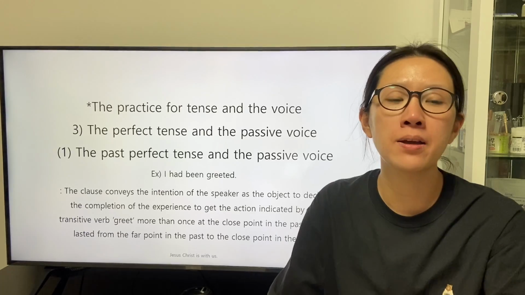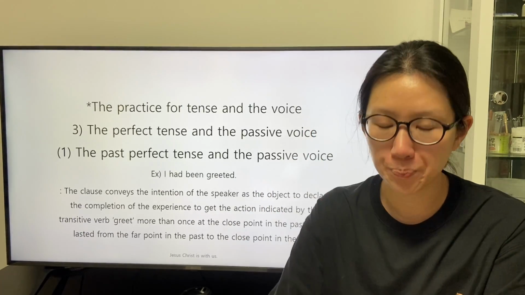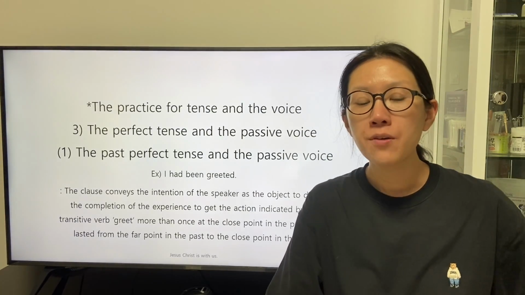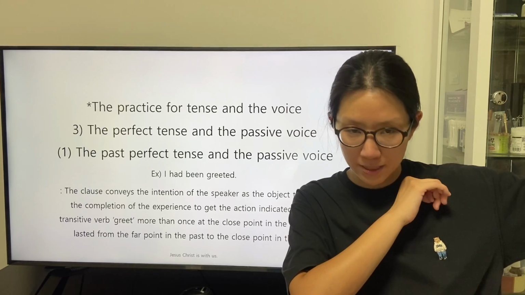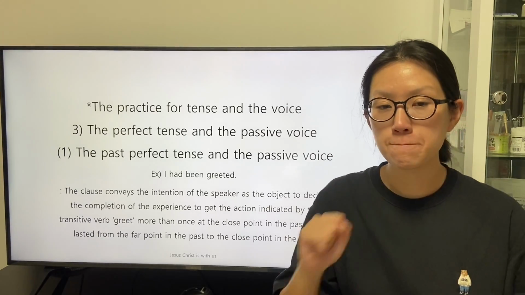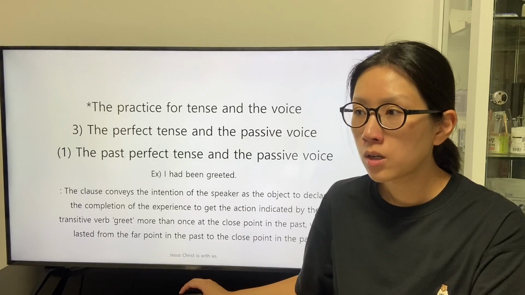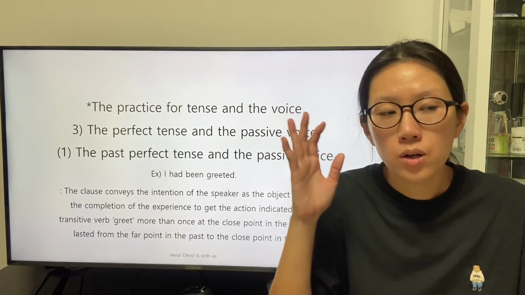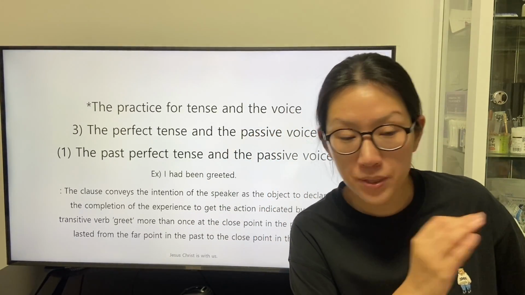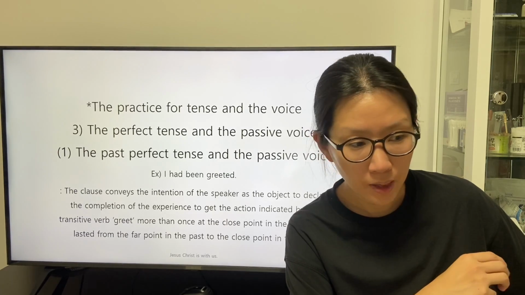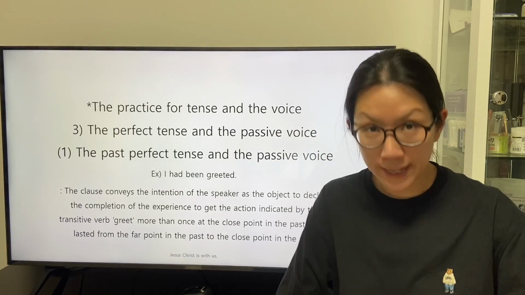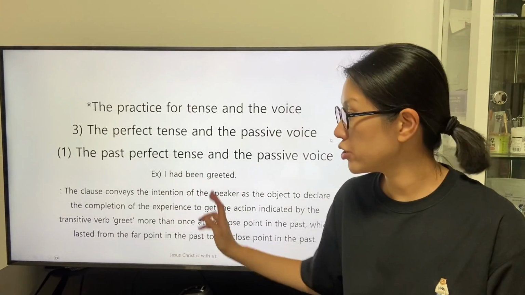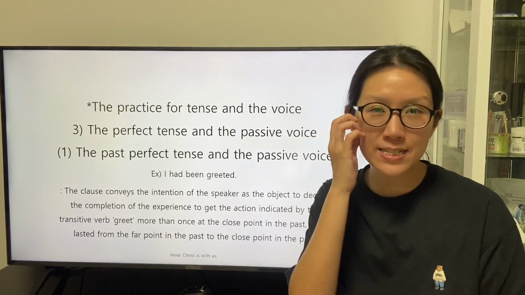the action indicated by the transitive verb greet more than once at the close point in the past, which lasted from the far point in the past to the close point in the past. When the speaker describes how the experience that was completed already in the past applies, the form of the intransitive verb had is described by a past participle that has the trait of an adverb.